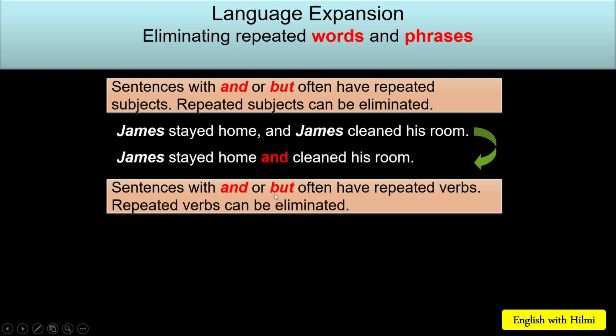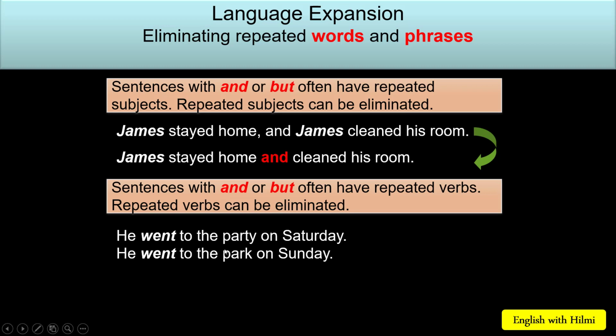Sentences with and or but often have repeated verbs. Repeated verbs can be eliminated. We are going to see some examples. He went to the party on Saturday. He went to the party on Sunday. As you notice, we have repeated verbs here. The verb to go: went.